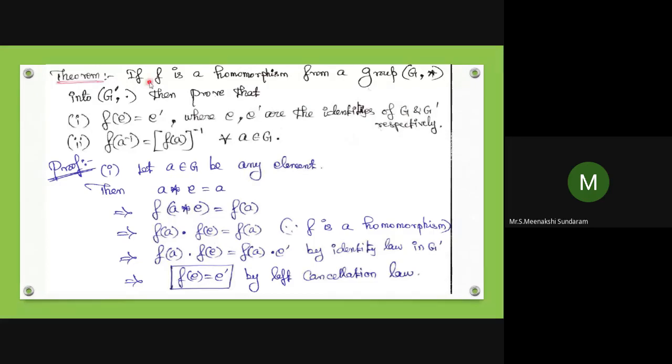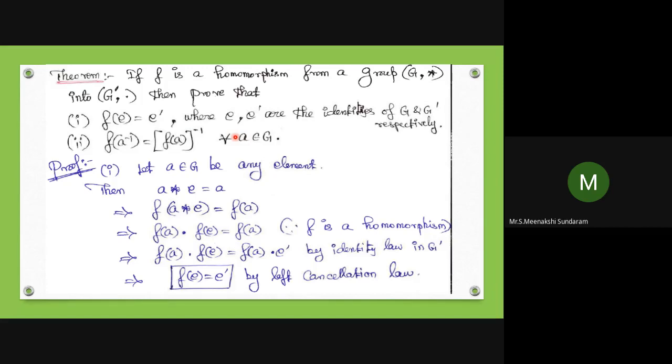So G has identity E and G dash has identity E dash. Second one, F of A inverse equal to F of A to the whole inverse for all A belongs to G.